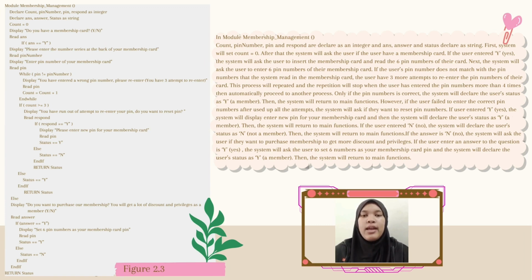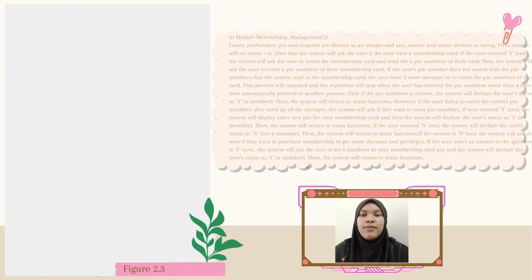If the answer is N, the system will ask the user if they want to purchase a membership to get more discount and privileges. If the user's answer to the question is Y, the system will ask the user to set 6 numbers as their membership card PIN, and the system will declare the user status as Y. Then, the system will return to the main function.